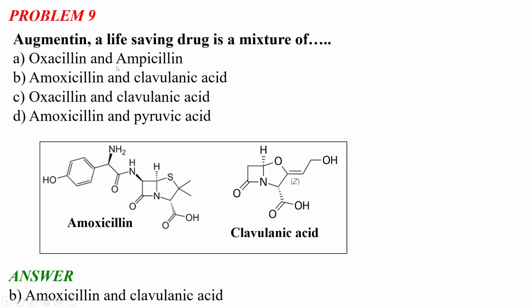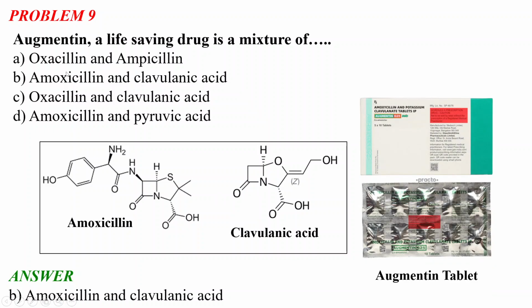Okay. And this Augmentin is a life saving drug, which is also an antibacterial drug, and you can see it is mentioned that it is amoxicillin and potassium clavulanate tablets. In the mixture, the clavulanic acid is present as a salt, the potassium salt form, and it is a very important mixture. You don't need to remember the structures here, just remember the names, amoxicillin and clavulanic acid, which are the main components of the life saving drug Augmentin. Okay. So I will now move toward our next problem.